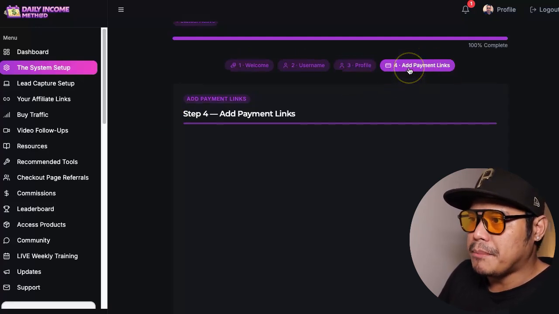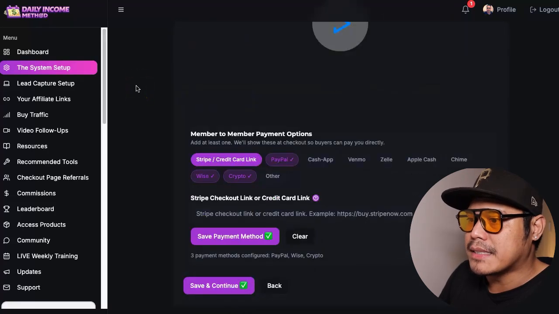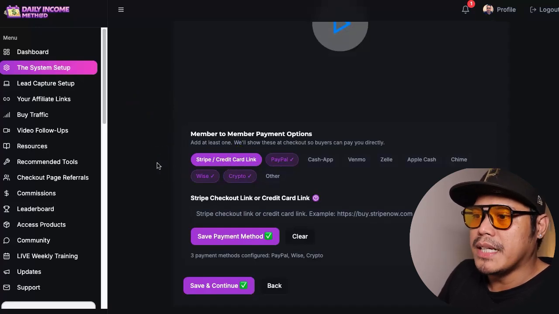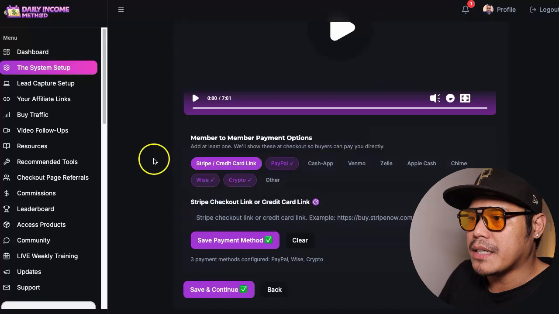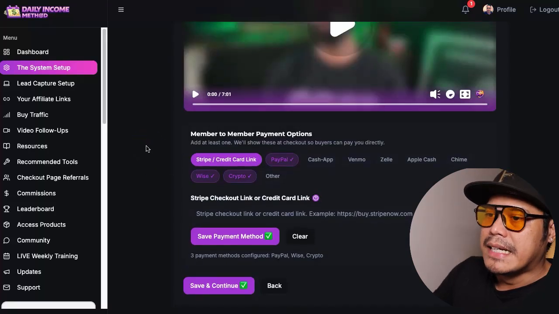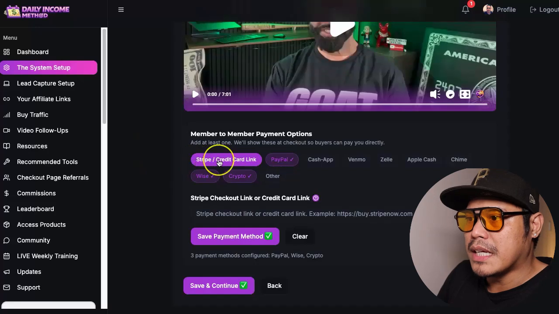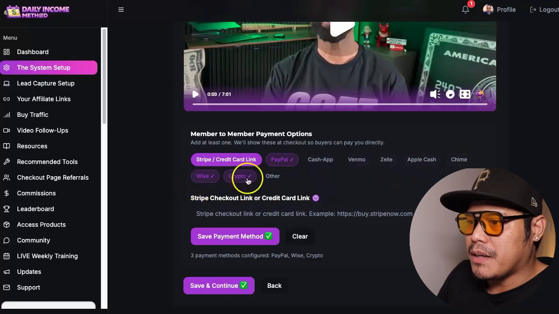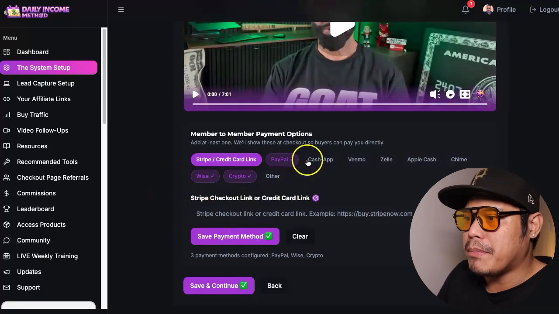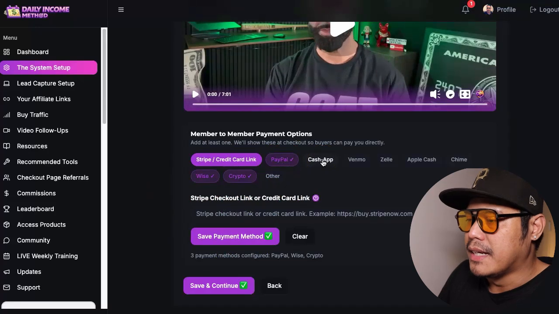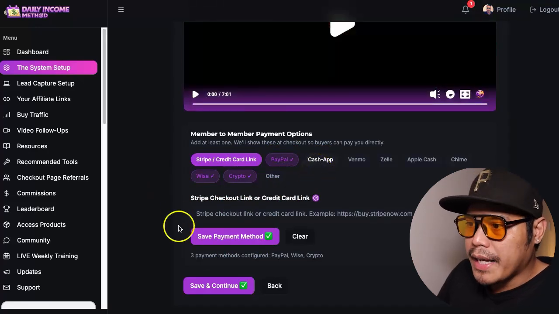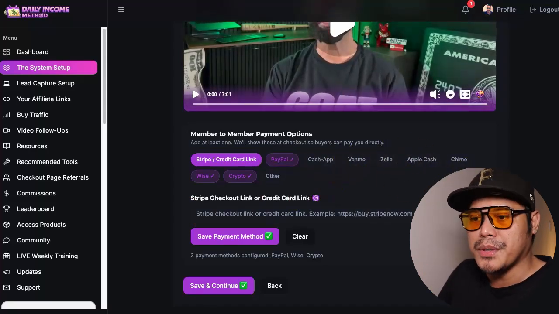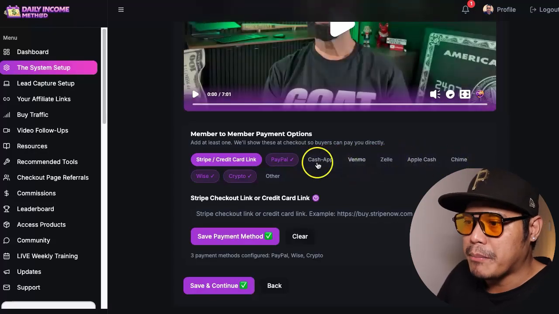So in the add payment links section, this is the one-time setup only. So you can put your Stripe credit card link. Basically Mike is explaining how to set up your payment links, but it's really straightforward. You just put your Stripe credit card link, PayPal, Cash App, Venmo, Zelle, Apple Cash, Chime, Wise, Crypto, and other payment methods. So you select the payment method and then you put your detailed payment method. Okay, so I'm based in Australia, so that's why I don't use some of these payment methods. But if you're in the US, you can select as many payment methods as you want.